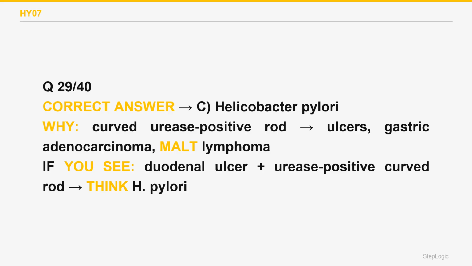Campylobacter jejuni is a related curved rod, but it causes intestinal bloody diarrhea, not gastric ulcers and cancer. Choice A wrong. Zollinger-Ellison syndrome causes multiple refractory ulcers from a gastrin-secreting tumor, not an infection with a urease-positive rod. Choice B wrong. This is Helicobacter pylori.